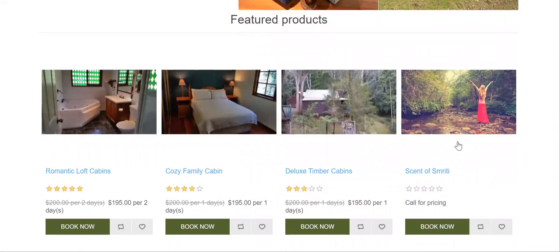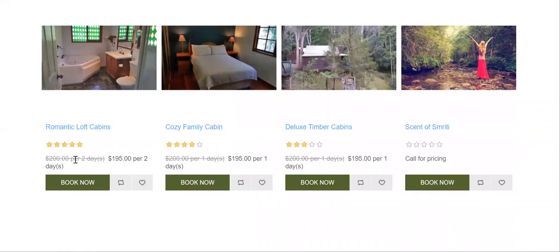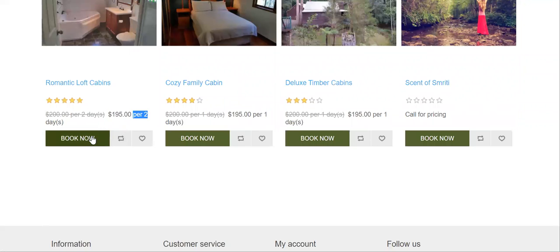This is our feature products. The cabins like romantic loft cabin, cozy cabin, or deluxe timber cabin. Here we can actually see its price, selling price, and how many days it is for, because the romantic loft cabin is for at least 2 days, and the other two cabins are per day. We can see the reviews given by the customers as well. From this page we can directly book this cabin, or we can go and check the cabin details.